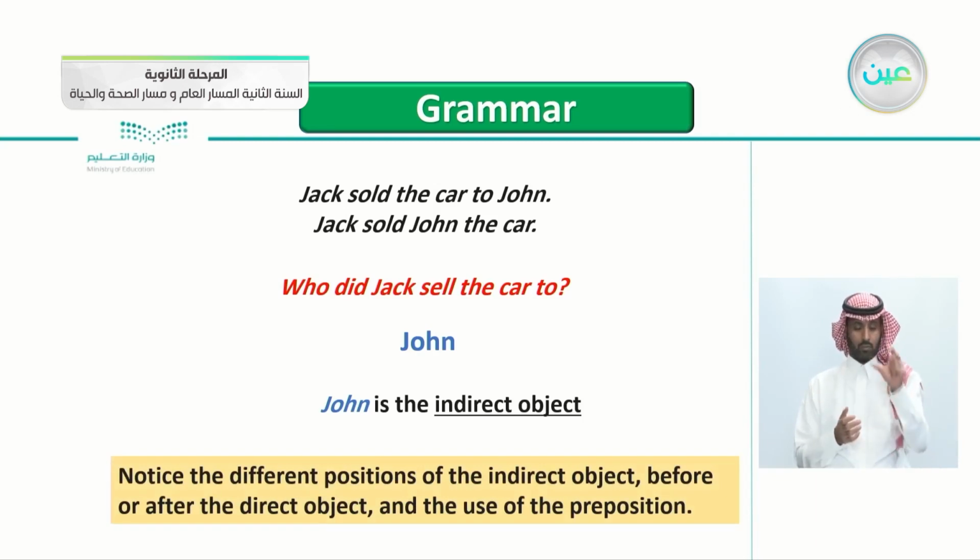Notice the difference. Notice the different positions of the indirect object before or after the direct object and the use of the preposition. So you notice here we can change the position of the indirect object.